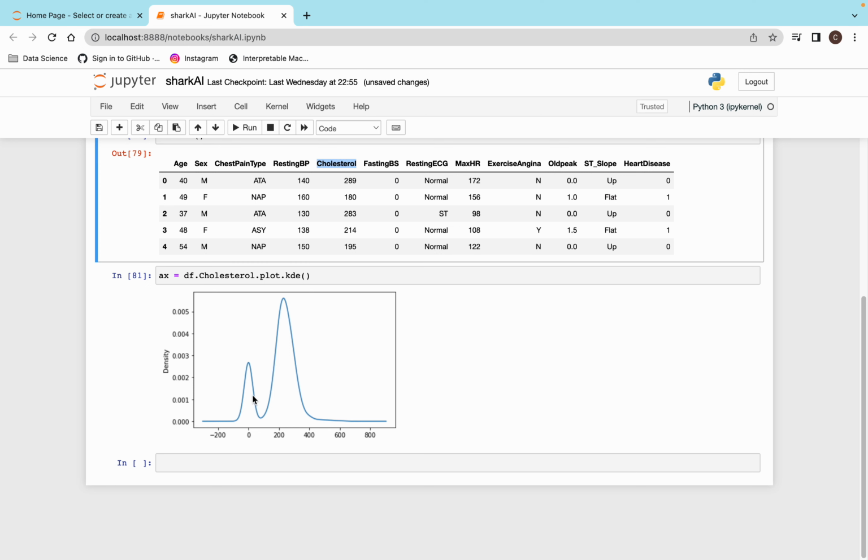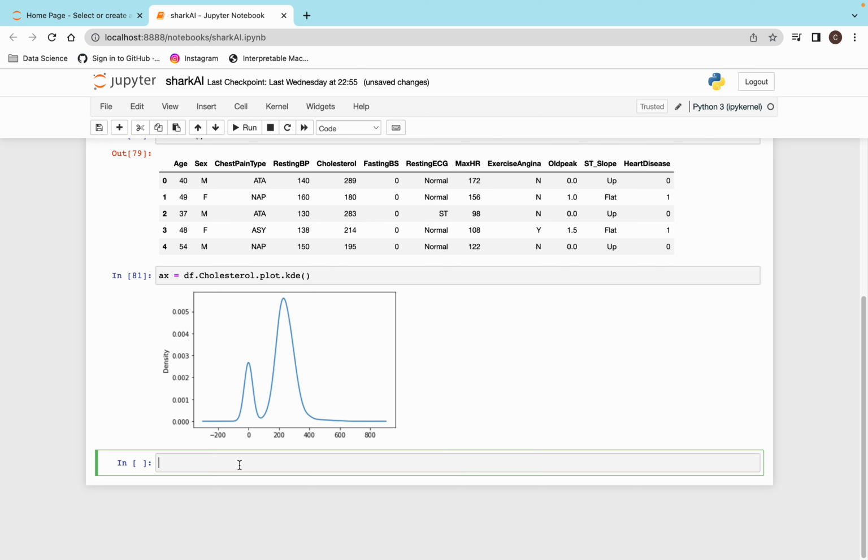Okay, so actually it's not a normal distribution. You can see that we are getting two humps here, a bell kind of curve. If I check the skewness of it, you can also check the skewness with dot cholesterol dot skew, axis equals 0 and skipna equals true.